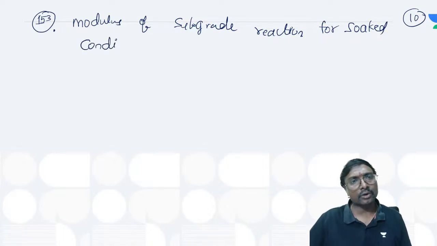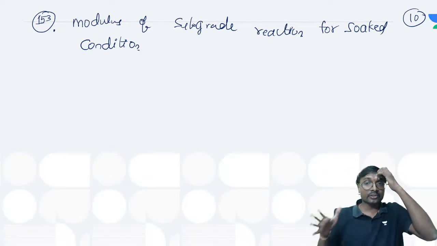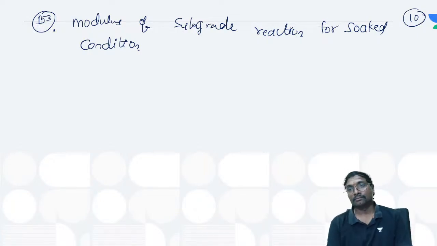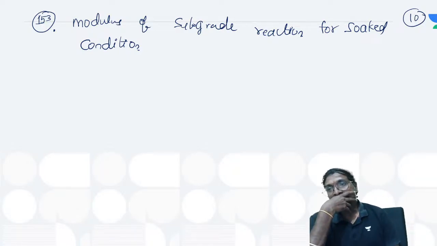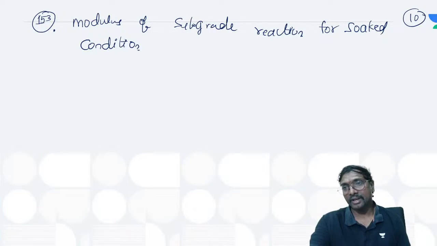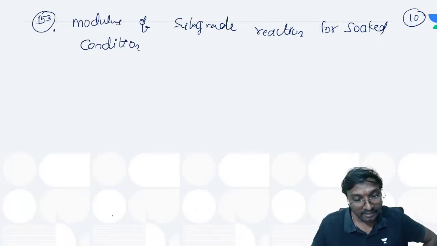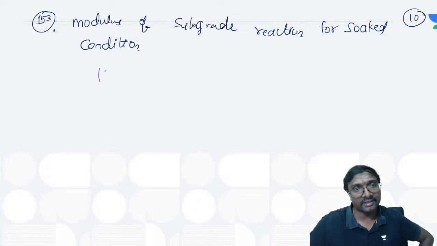What is the meaning of this soaked condition? When a soil is taken normally directly as it is, or the soil is in the soaked condition present in the field, if you just observe. Because of rain conditions, let us say, whenever rain comes, that entire soil will be subjected to soaking, or not? Definitely yes, that entire soil will be subjected to this soaking, right? Whenever soaking occurs, what is the K? Yes, we have to take it.